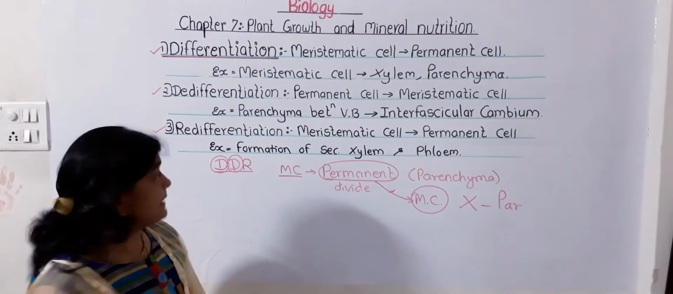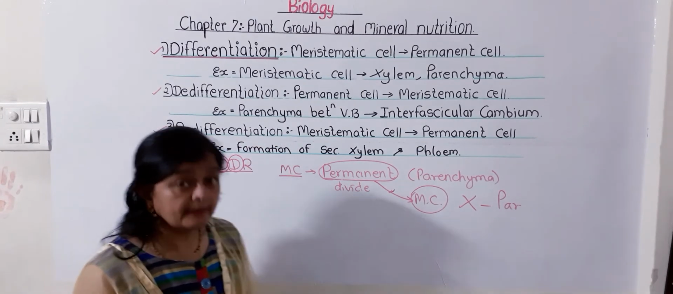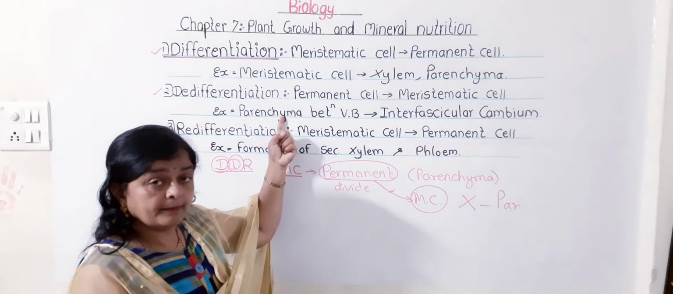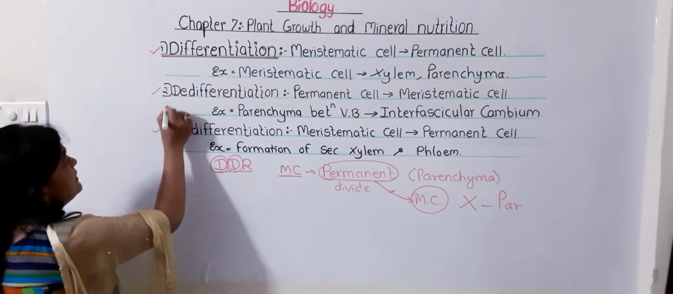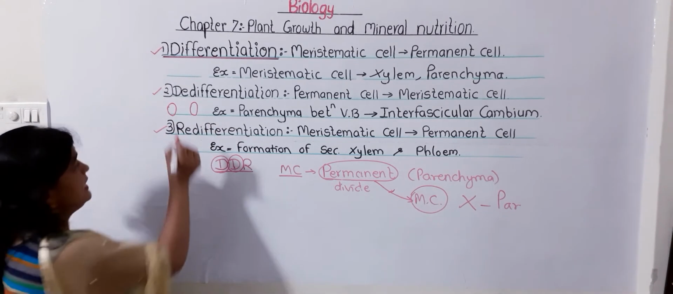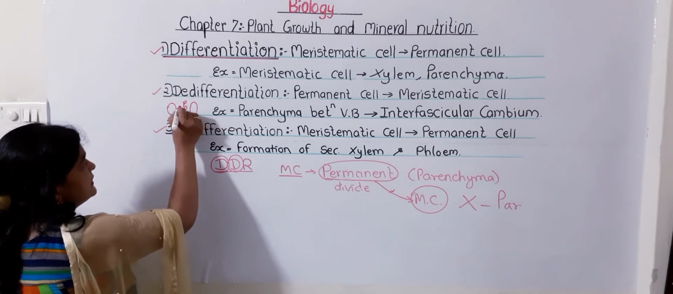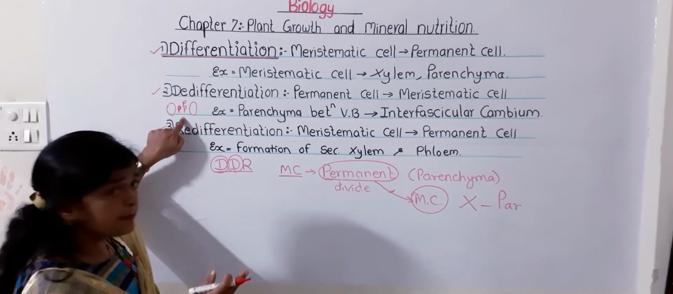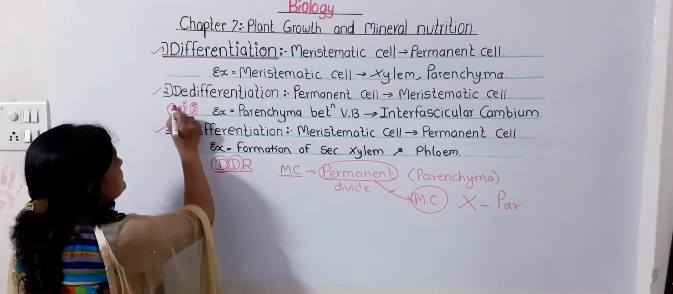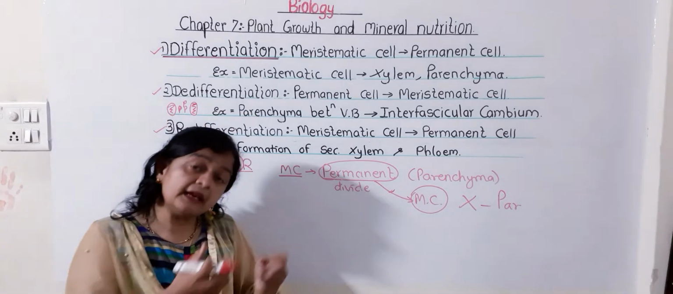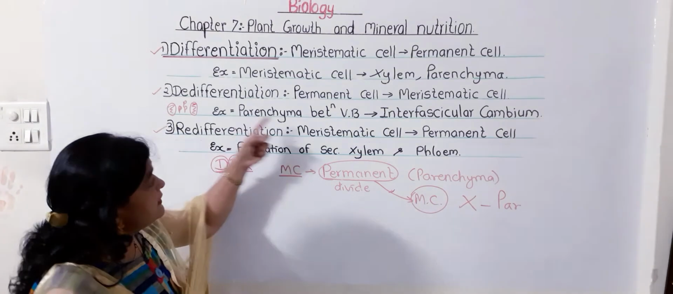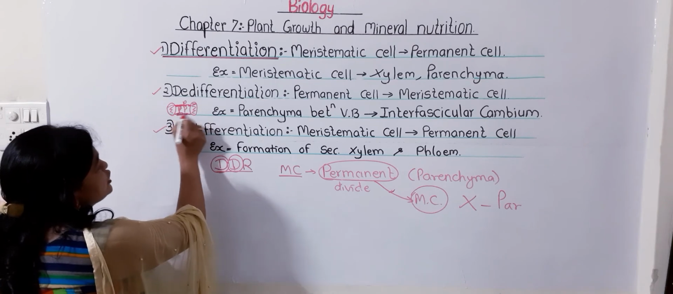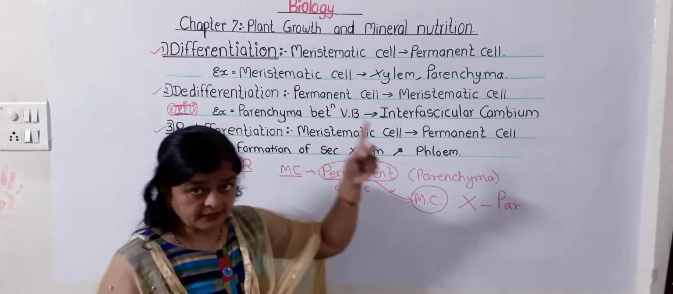I can consider one example. Parenchyma cells, which are actually permanent cells, regain the capacity to divide and redivide. Parenchyma cells are generally present between the vascular bundles. Suppose this is the vascular bundle and the parenchyma cells present over here have become permanent. But sometimes these parenchyma cells present between the vascular bundles again regain the capacity to divide and redivide and form interfascicular cambium. They form cambium over here. So this is called de-differentiation.